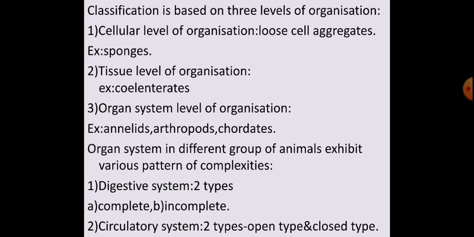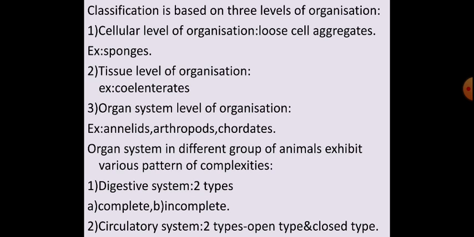Now what do you mean by open type? In open type, the blood is pumped out of the heart and cells and tissues are directly bathed in it. If you have ever opened a cockroach, the heart is there. What is the actual function of the circulatory system?